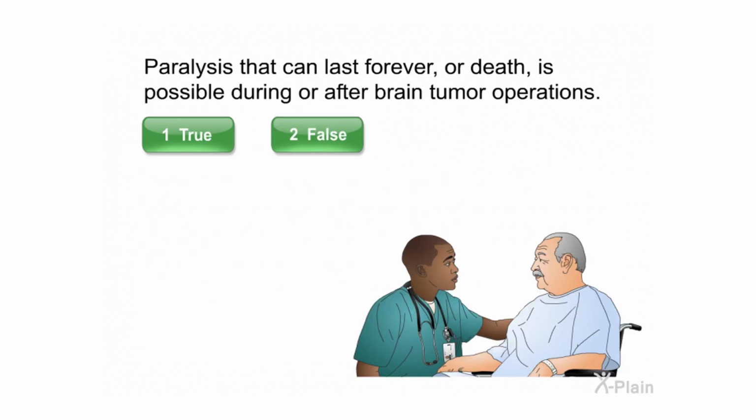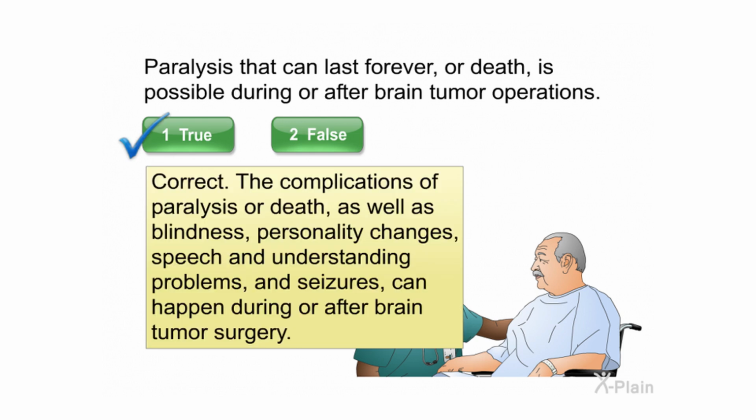Paralysis that can last forever or death is possible during or after brain tumor operations. Select true or false. Correct. The complications of paralysis or death, as well as blindness, personality changes, speech and understanding problems, and seizures, can happen during or after brain tumor surgery.